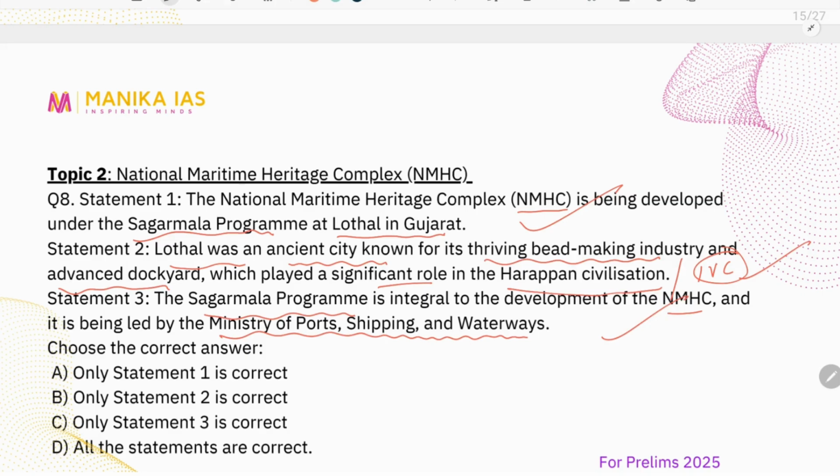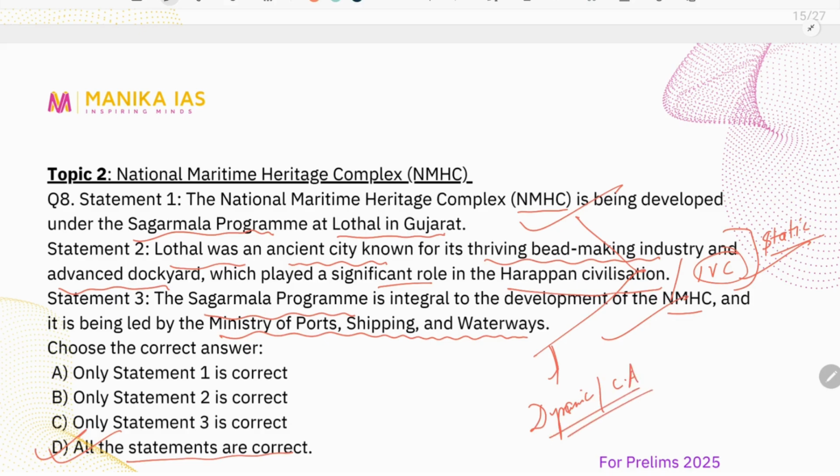We have also done a similar kind of question on the same topic in the last session also. See here, all the three statements are correct, and UPSC has a knack of asking a bit of ancient, or let's say the static area. This is the static portion, and the first, second and third statements are relatively dynamic, or let's say current affairs based questions.